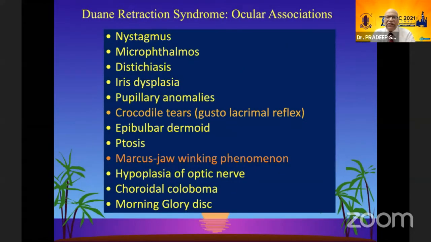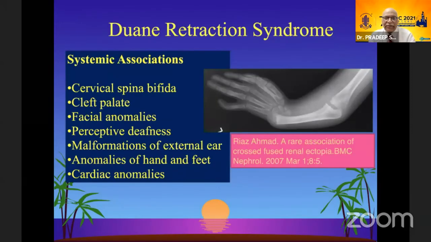The associations in the eye which can be seen are nystagmus and microphthalmos, but primarily what the examiner should always look for is crocodile tears, the gustolacrimal reflex. That means when the child is eating or swallowing, he is tearing in his eyes. The other thing which may be easily picked up is the Marcus Gunn jaw-winking phenomenon, which may be associated with Duane's retraction syndrome. And in the fundus, choroidal coloboma, hypoplasia, and morning glory disc can be seen. The systemic associations are cervical spina bifida, cleft palate, facial anomalies, perceptive deafness, malformations of the external ear, anomalies of hand and feet, and cardiac anomalies.